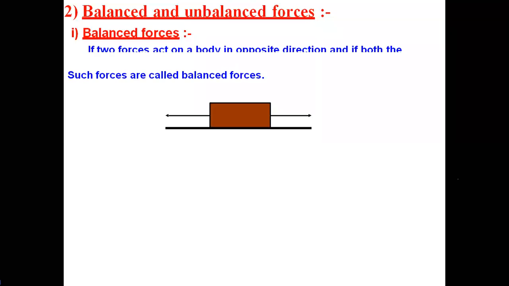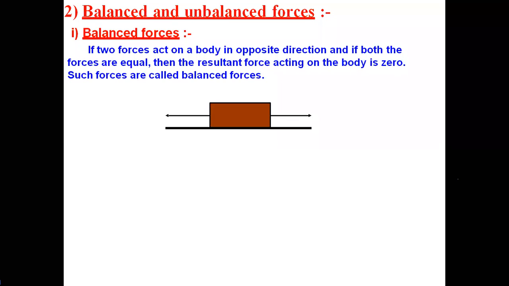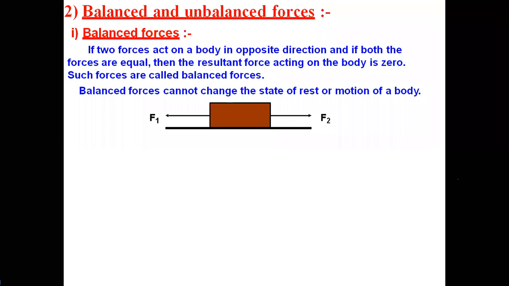Look at this diagram. There is a rectangular block, and F1 and F2 are the two forces. They are acting in two different directions. F1 tries to drag this body in this direction, and F2 drags it in the opposite direction. These two forces are equal and opposite, so there is no change in the position of the body. Finally, the body is at rest.